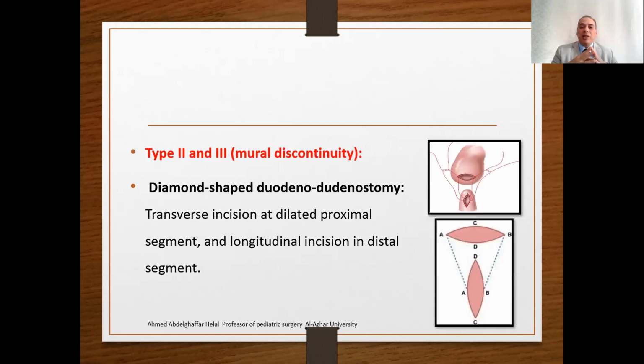In type 2 and 3, this is called mural discontinuity. The usually performed duodenostomy is diamond-shaped, which means that you perform a transverse incision at the dilated proximal segment with equal-length longitudinal incisions on the collapsed distal segment. Then you anastomose the angles of the transverse incision to the midpoint of the longitudinal incision, and this anastomosis will be diamond-shaped and kept open all the time, which is